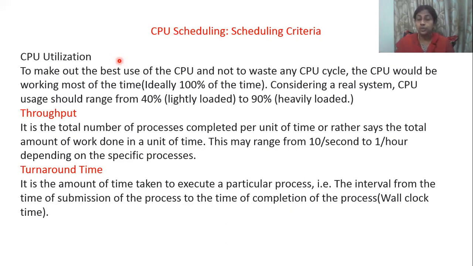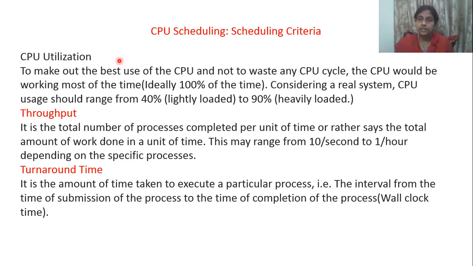Then throughput. Throughput is total number of processes completed per unit time. So the time taken to complete that one full process. Once I start a job, how long I take to complete one full process, I call it throughput. With maximum throughput, we can have good CPU utilization.